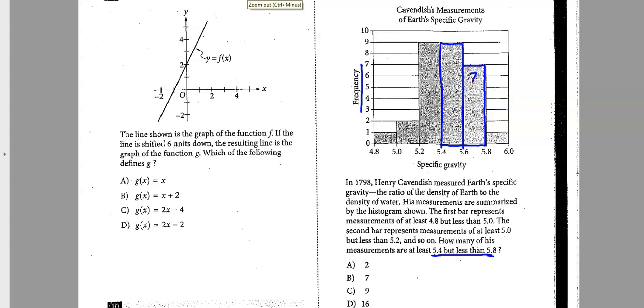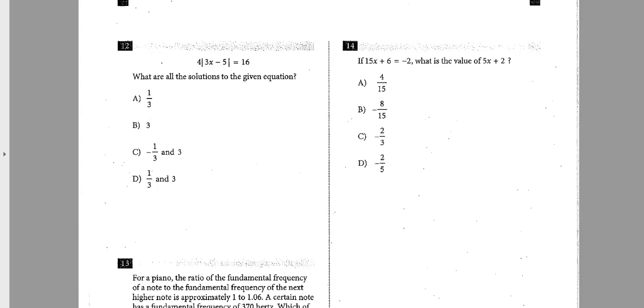Well, we had 7 here, and we had 9 there. So it looks like we have a total of 16 with the frequency on that one. So just kind of a reading data problem, reading the bar graphs, making sure you can interpret it and what's going on. Moving on over, number 12.